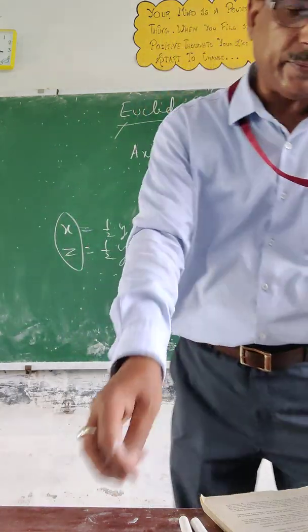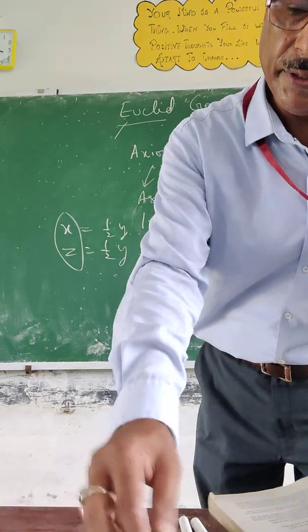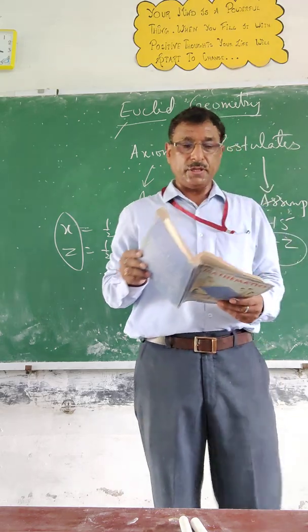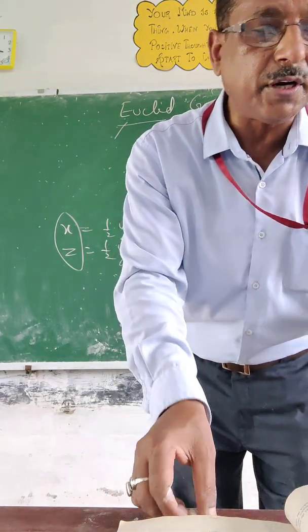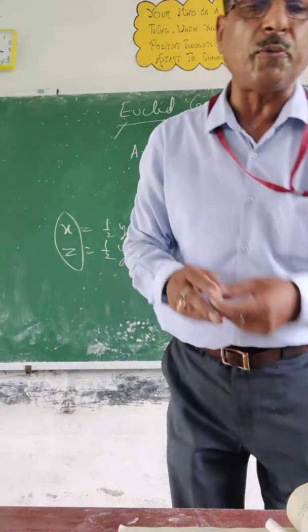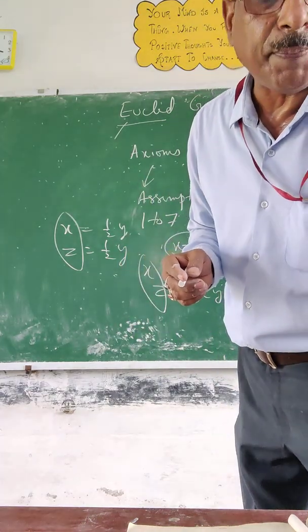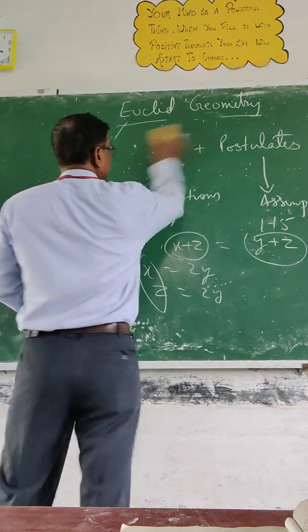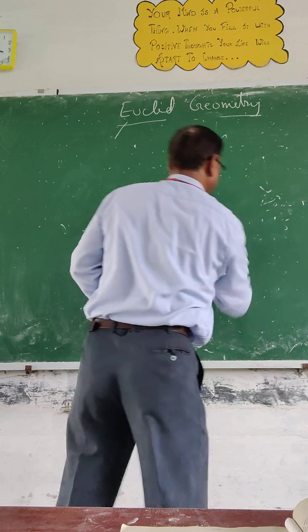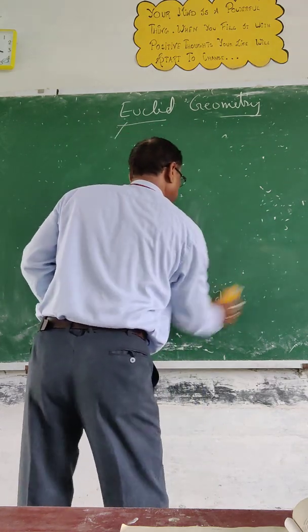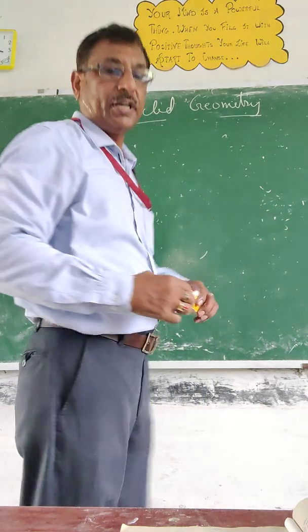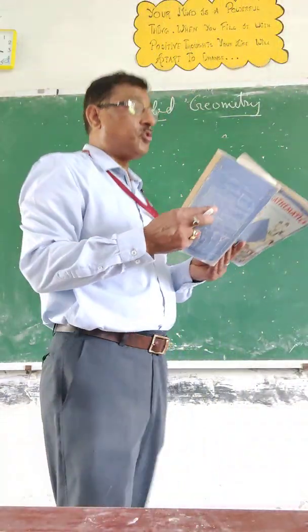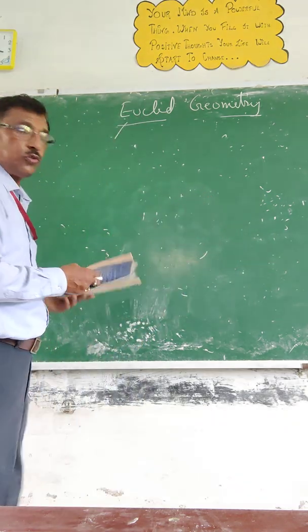Okay. Now, so we have understood the axioms. Now we will try to understand the postulates. Okay. So first postulate is what? Given two distinct points, there is a unique line that passes through them. Now see carefully. Given two distinct points, there is a unique line that passes through them.